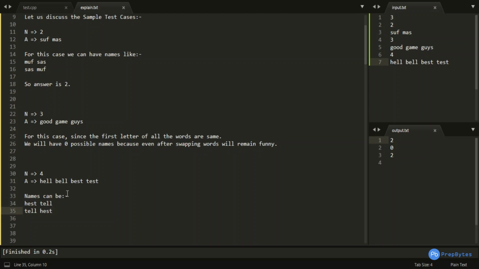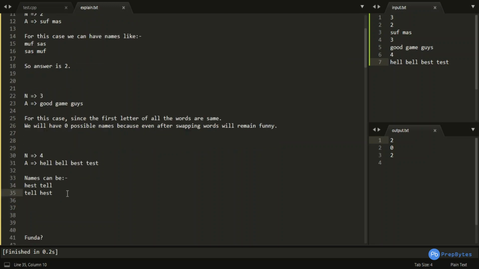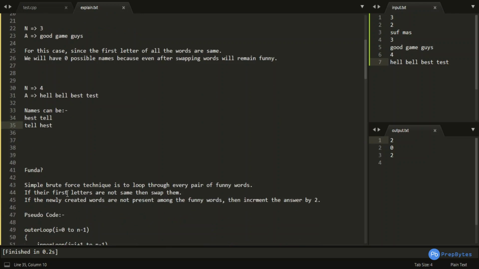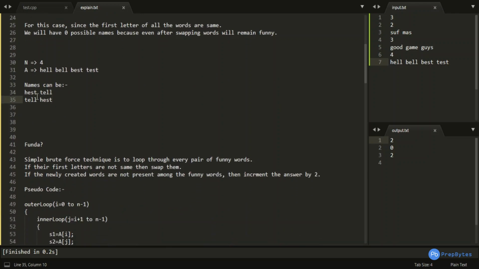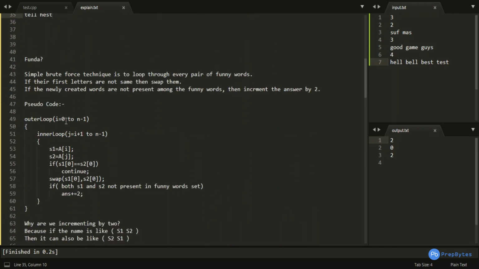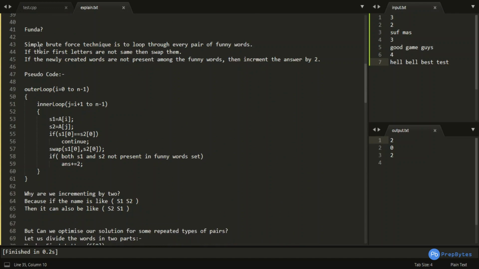and other pairs can't give me any possibility of having two non-funny words which, if the first letter is swapped, become funny. We would be looking through the funda and checking how this particular thing is coming up. Okay, so what would be my funda? The funda is nothing but a simple brute force technique, which would work here if we are trying to pass only the subtask. And the brute force technique is to loop through every pair of funny words.